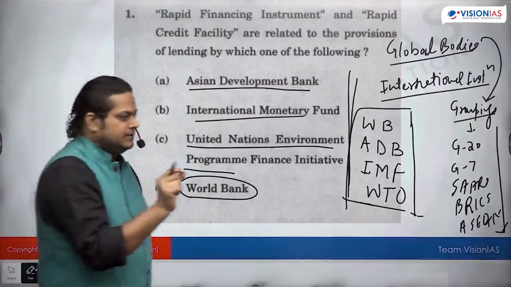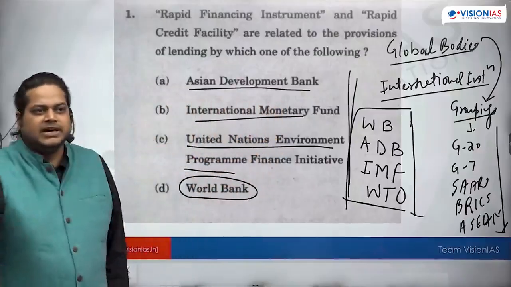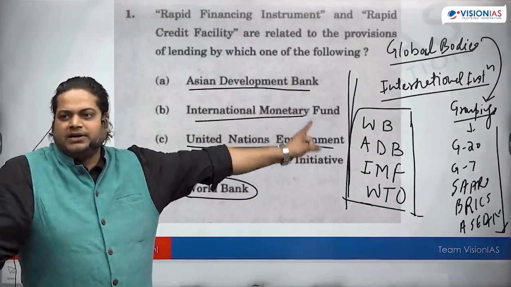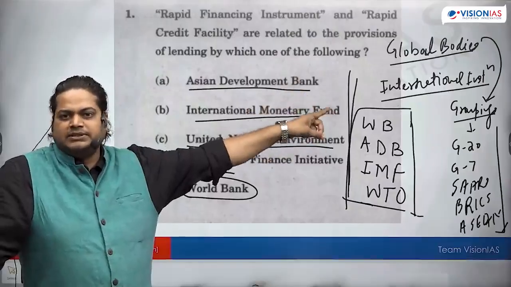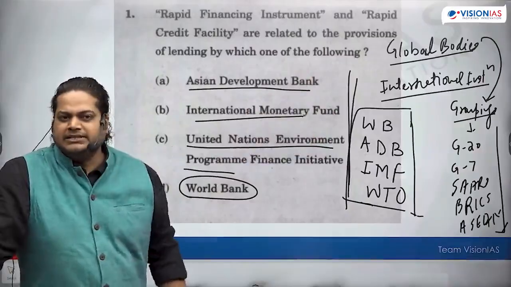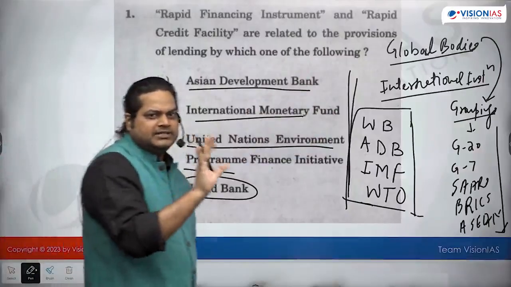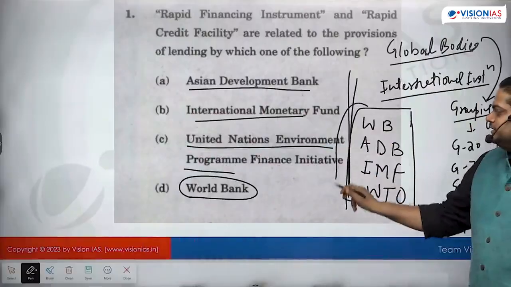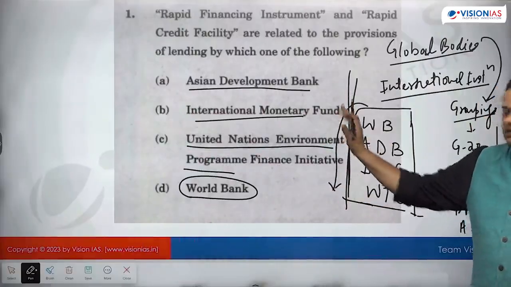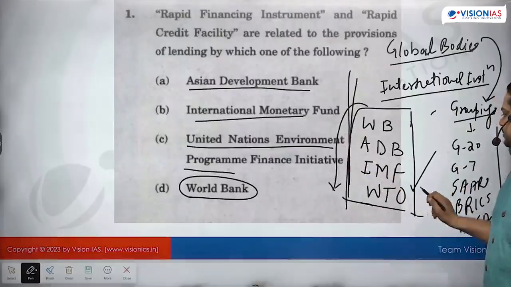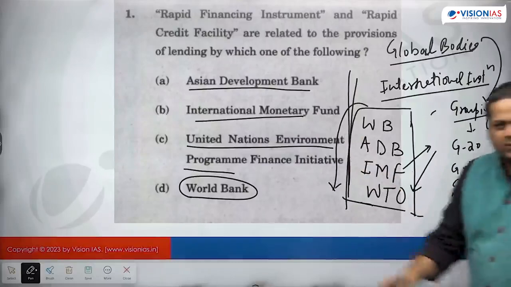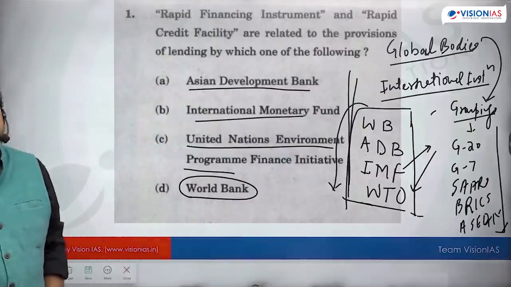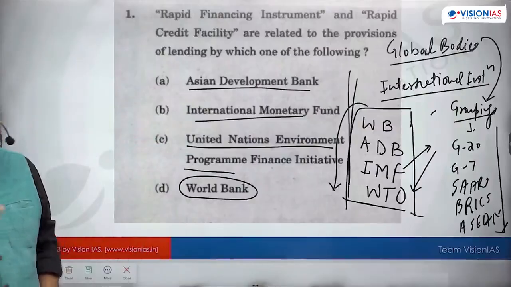If some news is coming, like in the IR syllabus, in the IR classes, we are going to read about what the different functions are, how they operate, what are the pros, what are the cons, what is the current standing. These things we are going to study in the classroom. This is basically the static part. But in current affairs, what can they ask? Different developments. Currently they are doing something in Africa. Currently India is having some concerns about WTO. IMF is saying something about some country. They have come up with some mechanism in some country. So these news articles become important. We need to read about them.